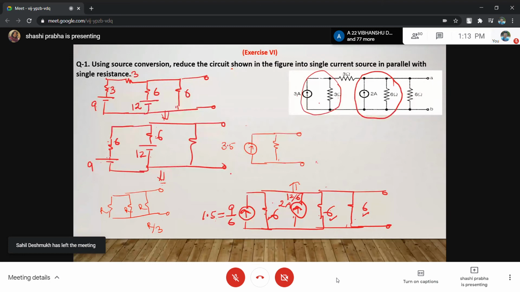So it is 2. Now can you further convert this into, what do we have to do? Using the source conversion, reduce the circuit shown in the figure into single current source in parallel with single resistance. Is the conversion fine? Is it the answer? 3.5 ampere current source and 2 ohm resistance. So this is one way to simplify the circuit.